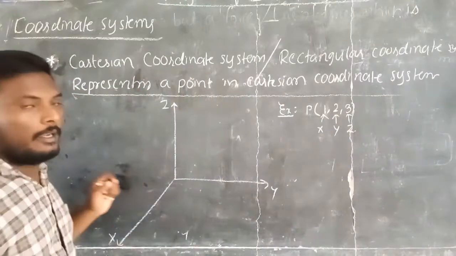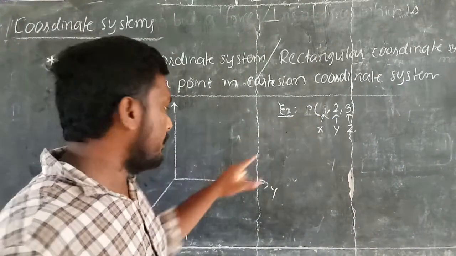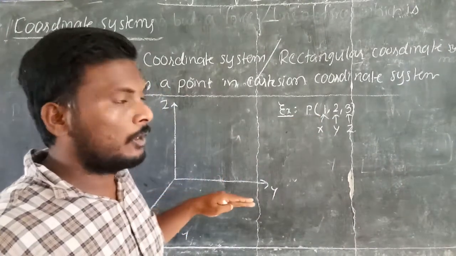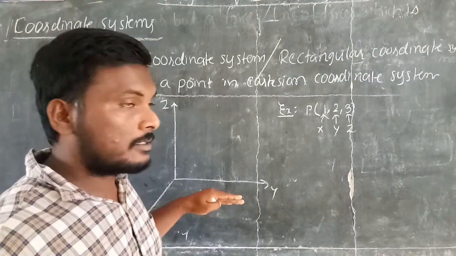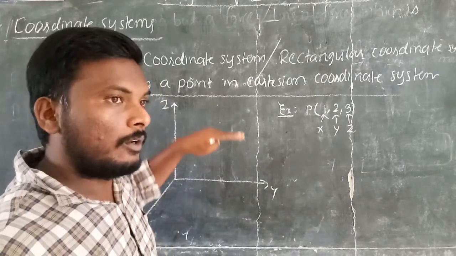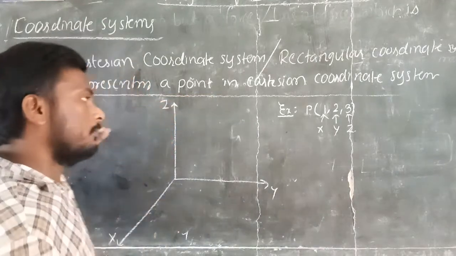That means take 1 unit's distance on the x-axis, and from there you have to move 2 units distance in the y direction, and there you have to go 3 units in the z direction.